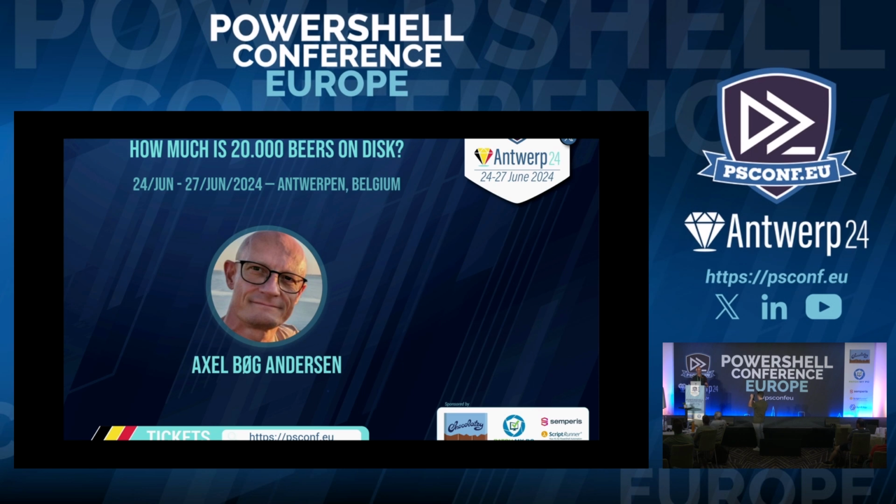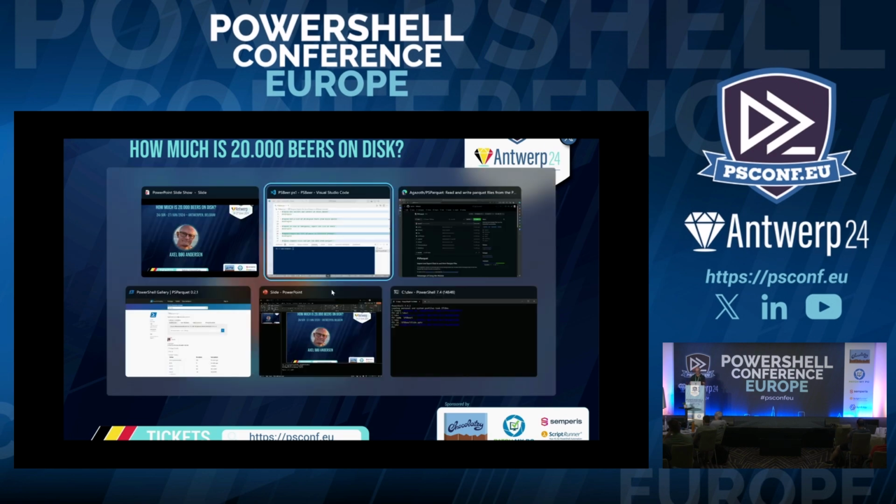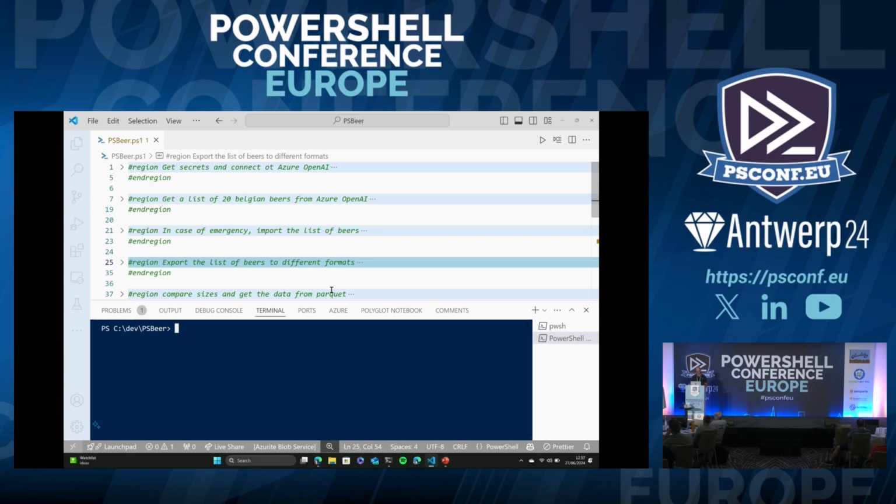I've been working in data projects lately, and on that journey I stumbled upon a lot of different sinks for data. Microsoft made this new Fabric stuff that's built on all the other Data Factory and Synapse and other stuff, and now they actually have this Lighthouse thing, and there they expose Parquet files to the end users if they like them. And of course I said, Parquet files, that's just like CSV files or any JSON file or anything else, so there must be an import Parquet file, but there wasn't. So I had to do that myself, because that's what we do when we love this PowerShell stuff, right?